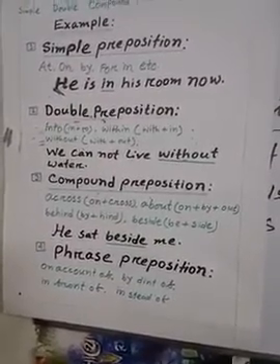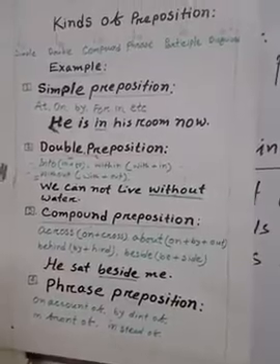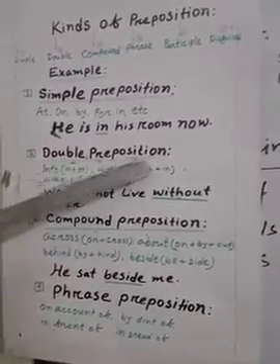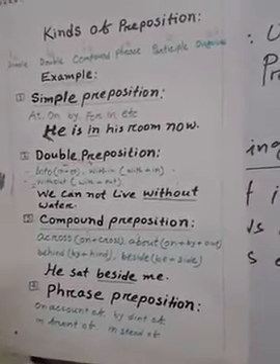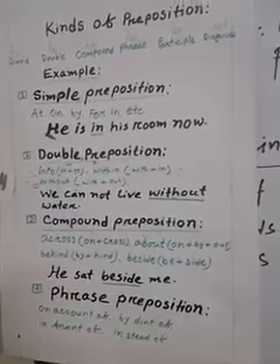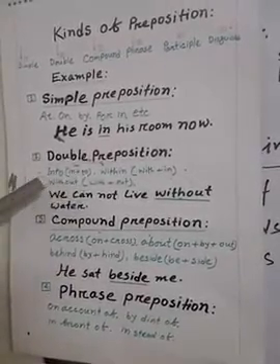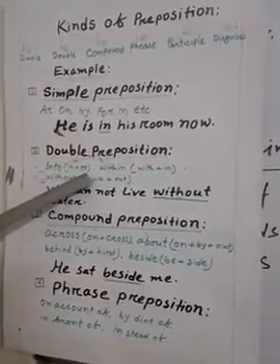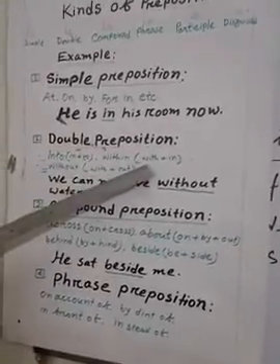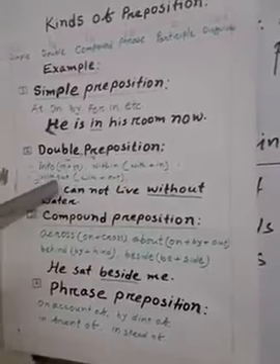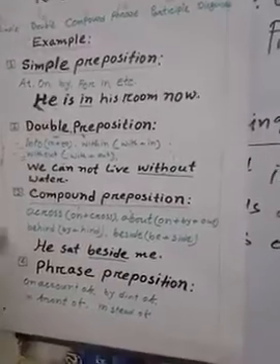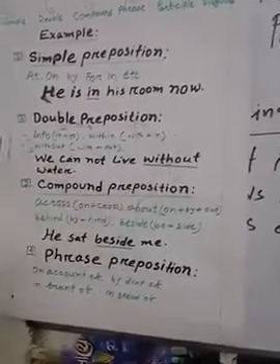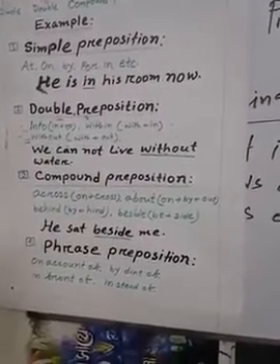My dear viewers, go to the second kind. Here, double preposition. A double preposition consists of two simple prepositions. At a time we get two simple prepositions, like: into, in plus to, into; within, with plus in, within; without, with plus out, without. See one of the examples here also: We cannot live without water. Here without is used as a double preposition.